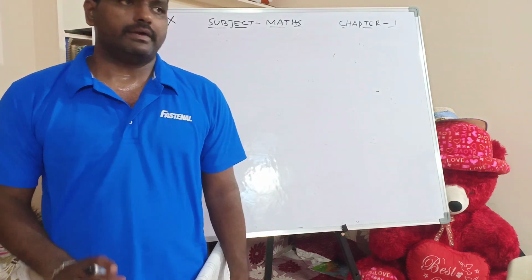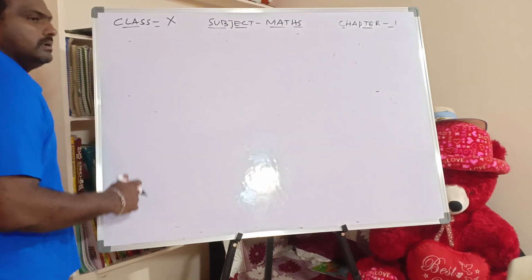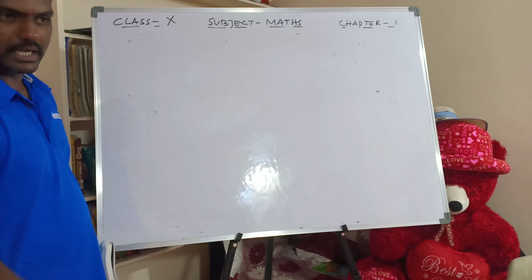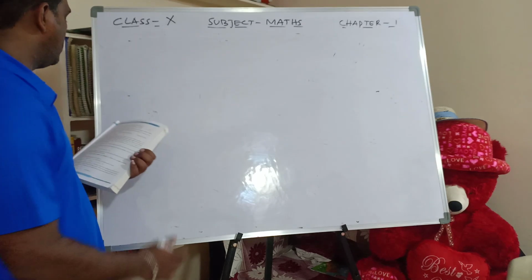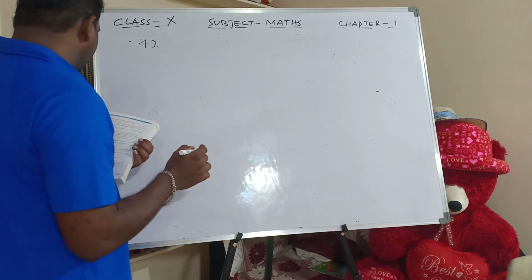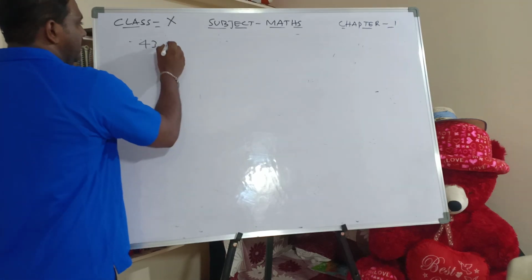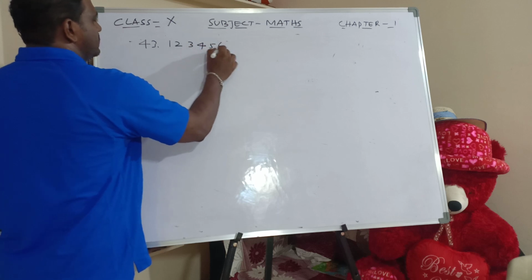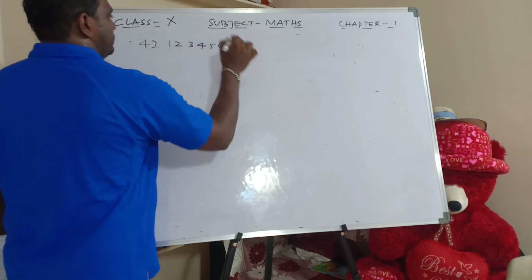Right? So I'll explain all these three questions. We'll check the conclusion. The first question is 43.123456789. Okay?